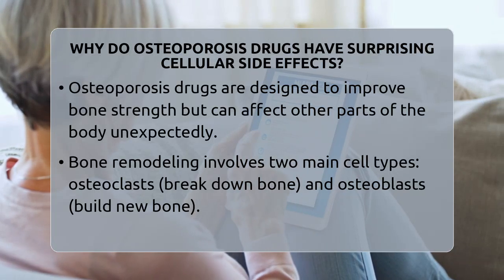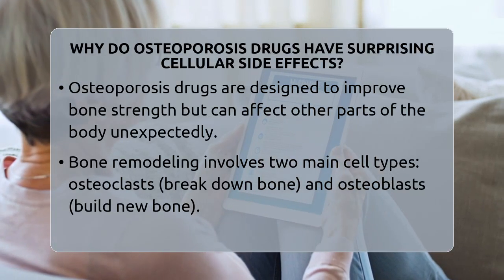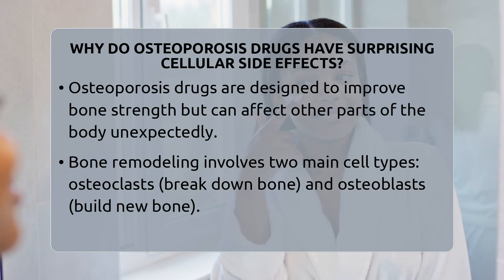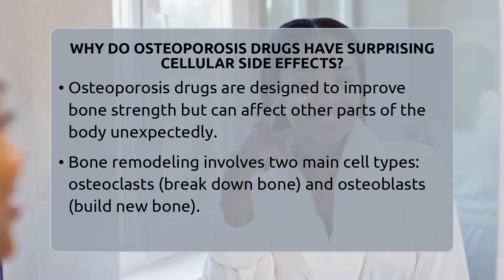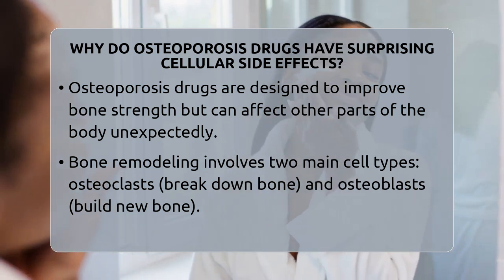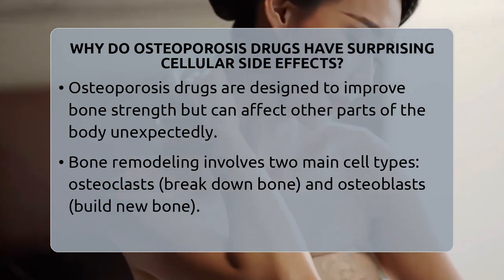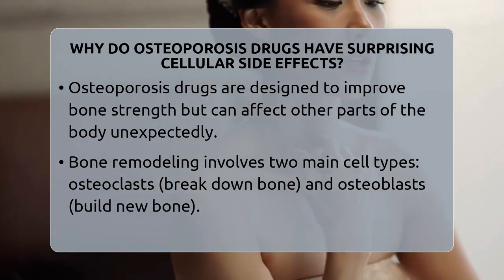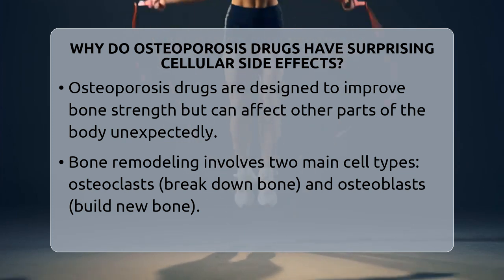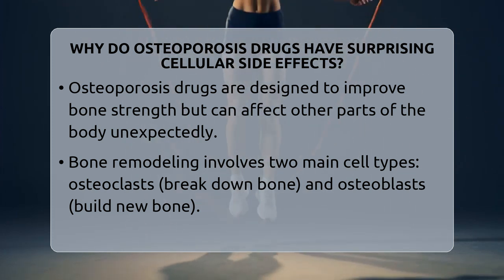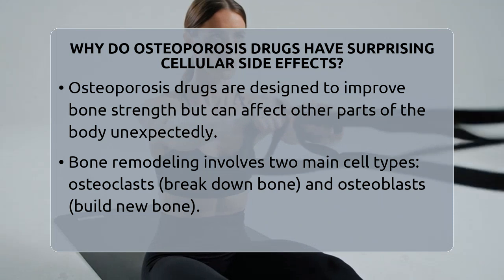Why do osteoporosis drugs have surprising cellular side effects? Imagine a medication that helps strengthen your bones but also influences other parts of your body in unexpected ways. That's because osteoporosis drugs, while designed to improve bone health, often interact with complex cellular systems that extend beyond bones.